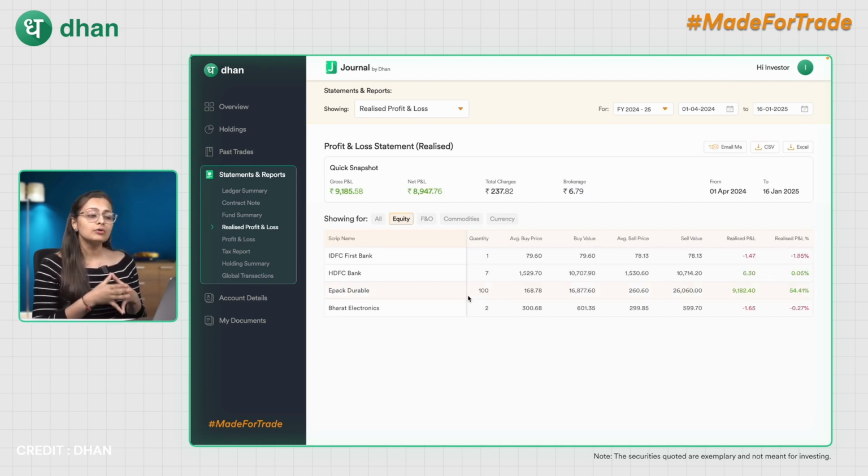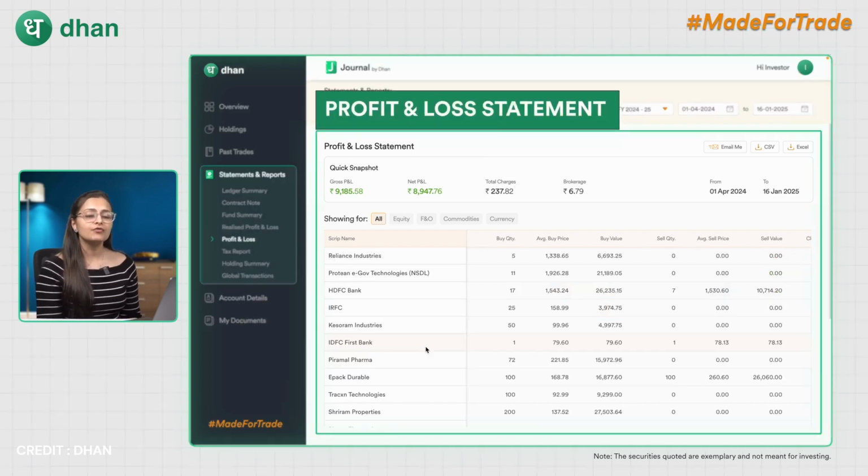Not only that, you will be able to see the transaction wise, but also your overall quick snapshot of your gross P&L and net P&L will change basis on the selection of the segment that you have made. Coming over next to profit and loss statement.